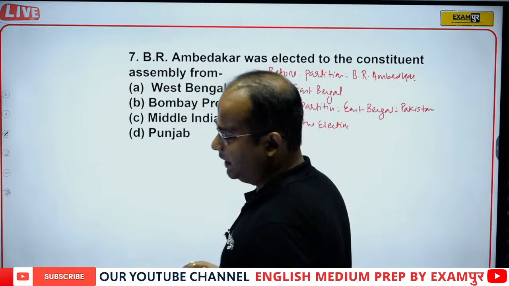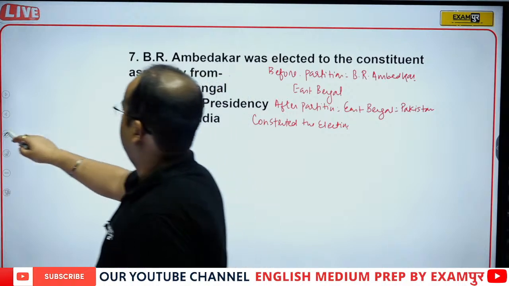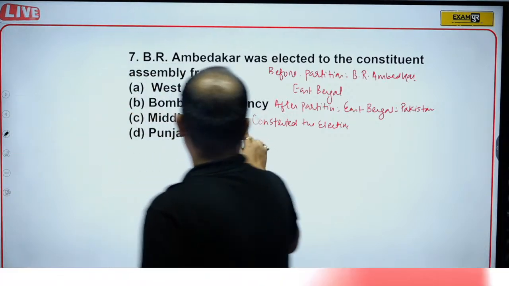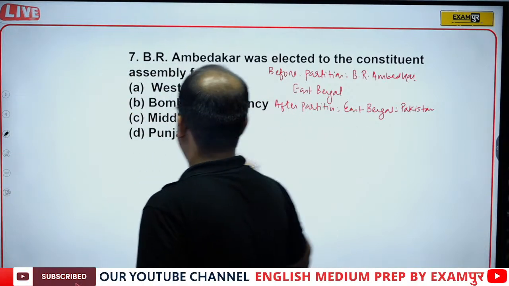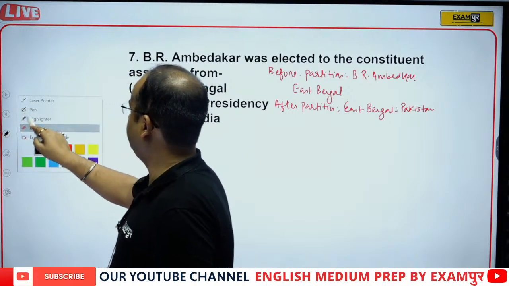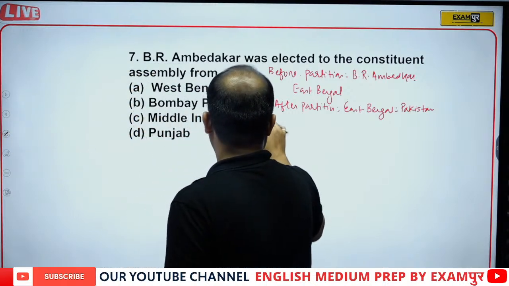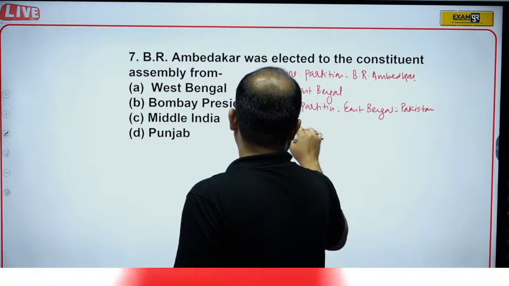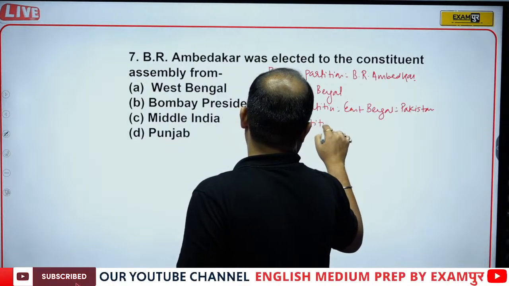So, actually what happened, from the Bombay Presidency, the person who was chosen was M.R. Jayakar, from the Pune constituency.